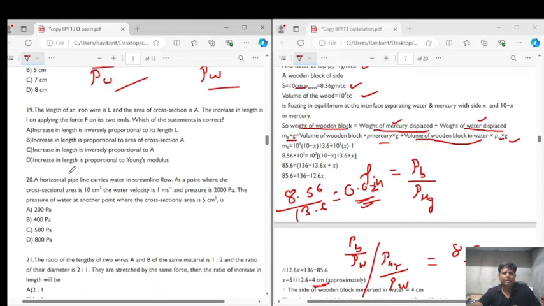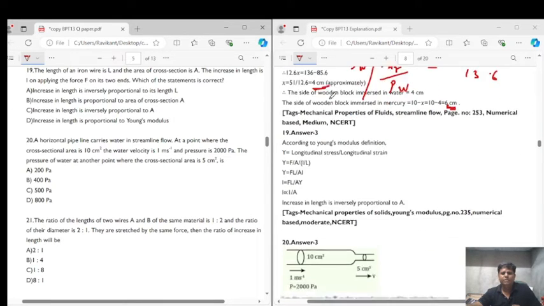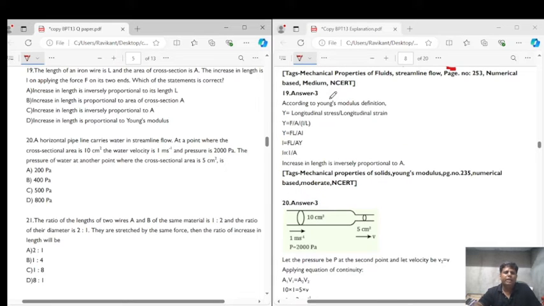Now let's get into question number 19. Question number 19 says the length of an iron wire is L and the area of cross section is A. The increase in length is small l on applying a force F on its two ends. Which of the statements is correct? The increase in length is inversely proportional to the length. The increase in length is proportional to the area of cross section. The increase in length is inversely proportional to the area, and the increase in length is proportional to the